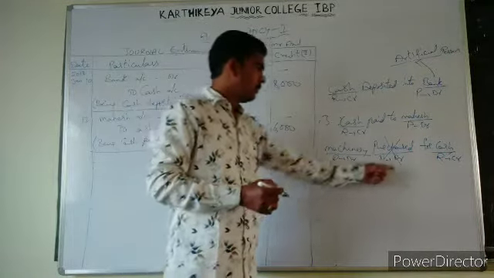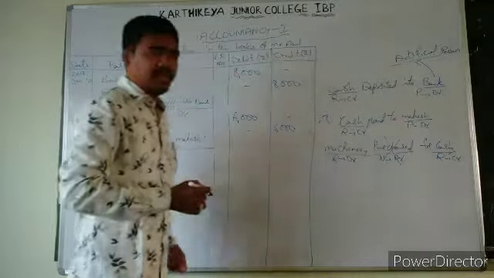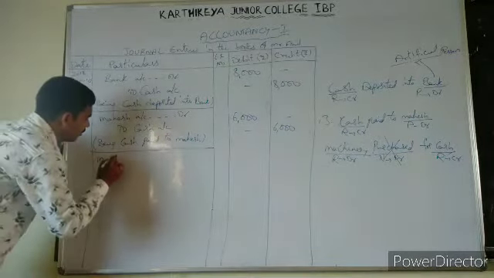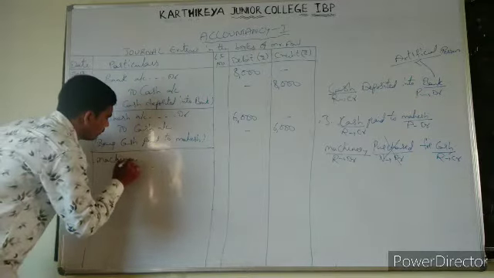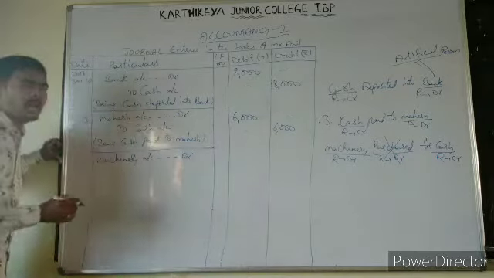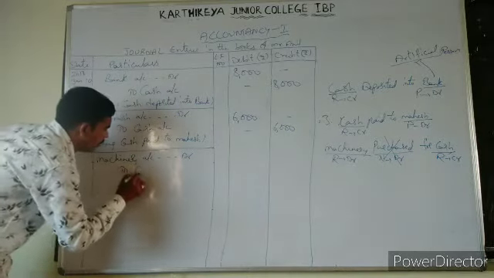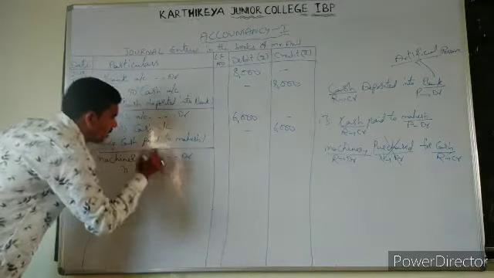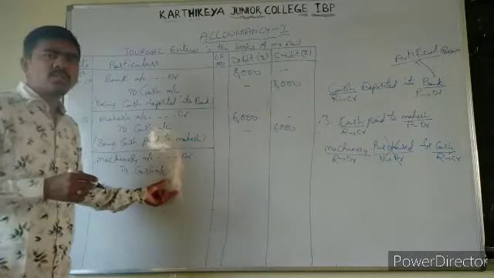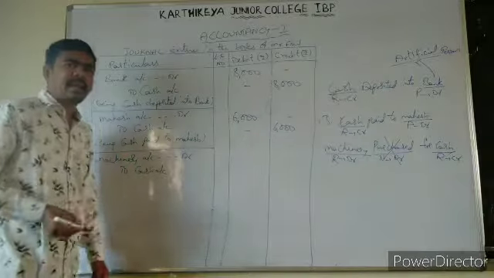Okay. Now say the transaction, that is machinery account debit to cash account, because machinery comes in, so we debit it, and cash goes out. That's why we credited cash.